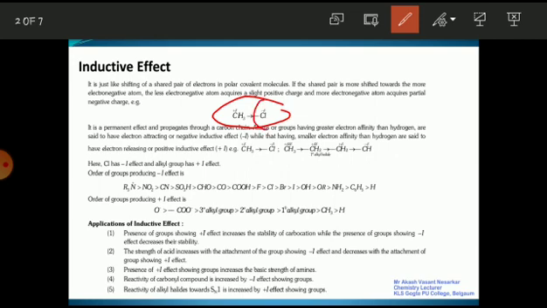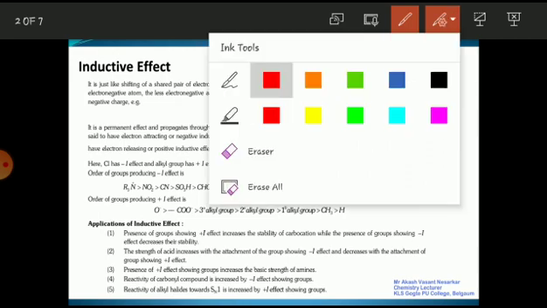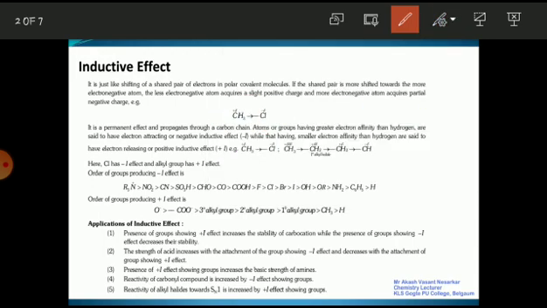The chlorine is more electronegative, therefore it is acquiring negative charge, and methyl is less electronegative and therefore it acquires slightly positive charge. Right? It is a permanent effect and propagates through a carbon chain.